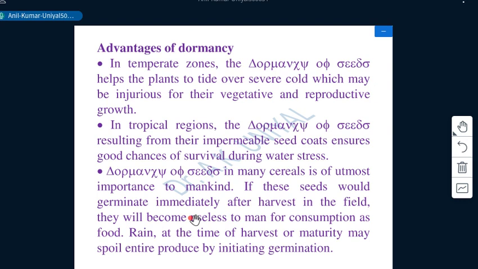Next we have hot water treatment. Under this, seeds are soaked for different durations, and the water could be boiled and allowed to cool. The cooled boiled water is used for soaking seeds for 12 hours, 24 hours, 36 hours, or sometimes 48 hours, depending upon the species. It is very simple to use and gives a successful enhancement in germination.